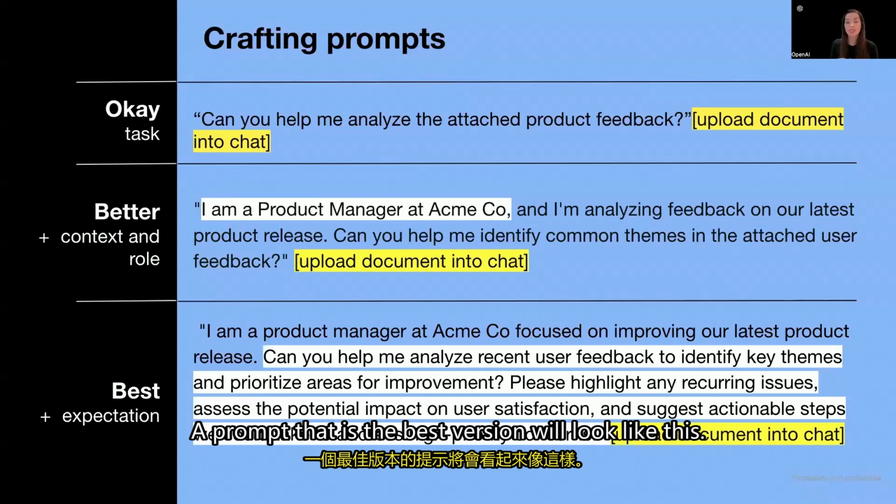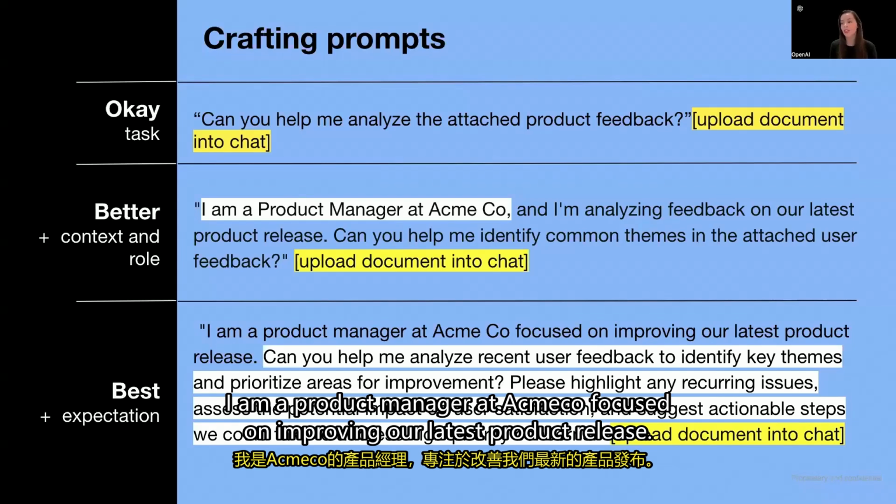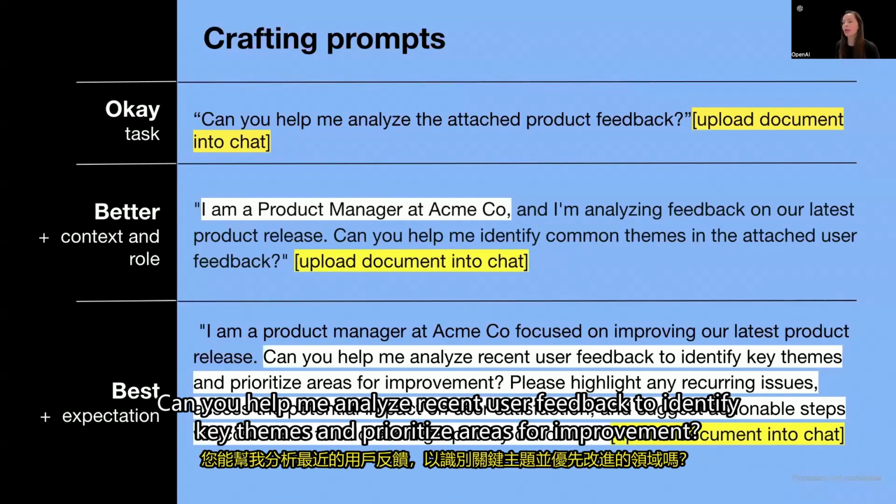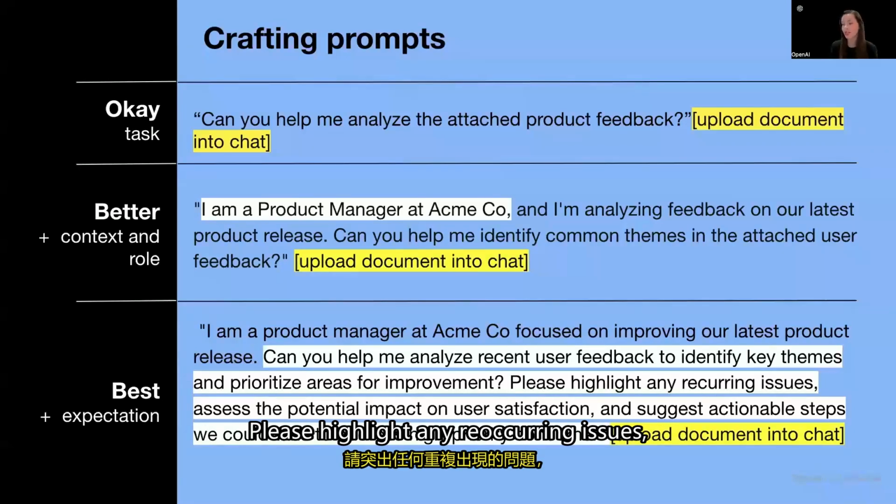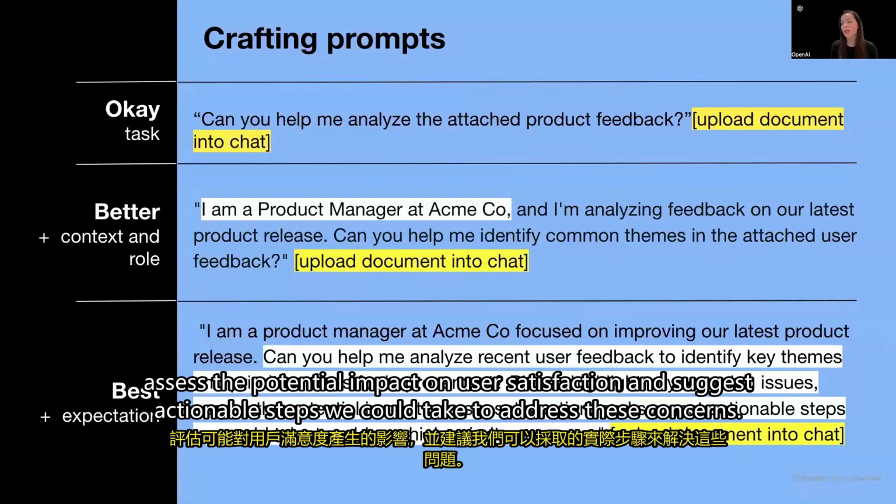A prompt that is the best version will look like this. I am a product manager at Acme Co, focused on improving our latest product release. Can you help me analyze recent user feedback to identify key themes and prioritize areas for improvement? Please highlight any reoccurring issues, assess the potential impact on user satisfaction, and suggest actionable steps we could take to address these concerns.